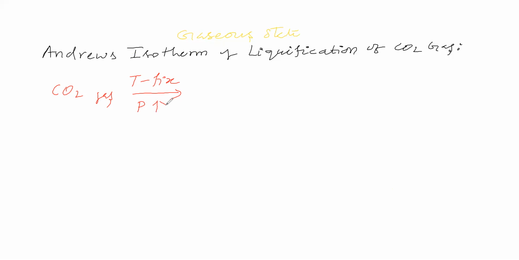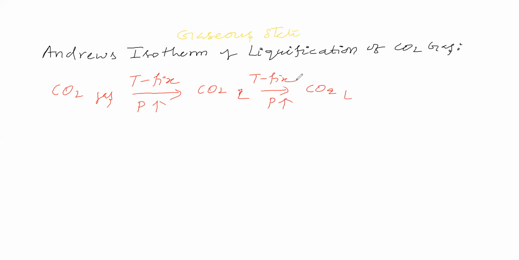So carbon dioxide gas is converting into a liquid. Carbon dioxide gas is converting into liquid on applying the pressure. It will be long lasting as a liquid by keeping temperature constant.